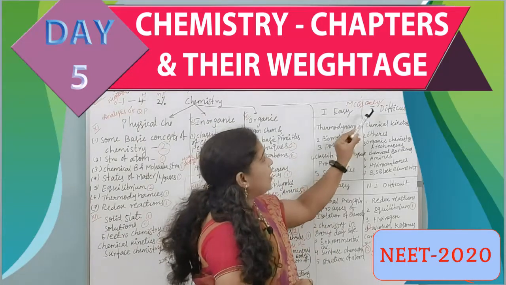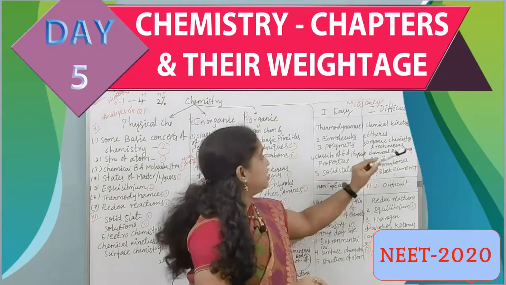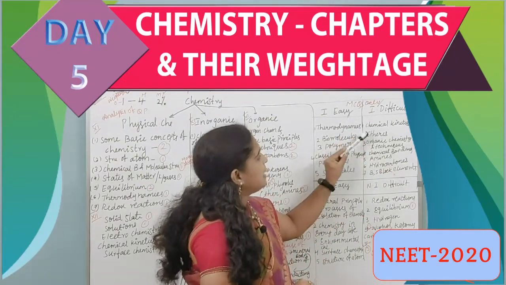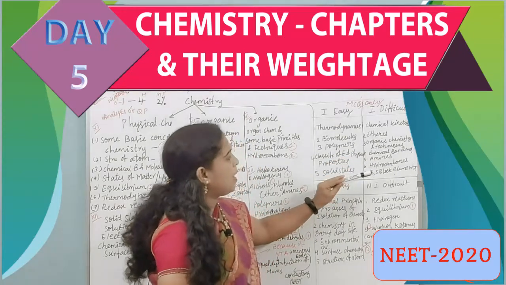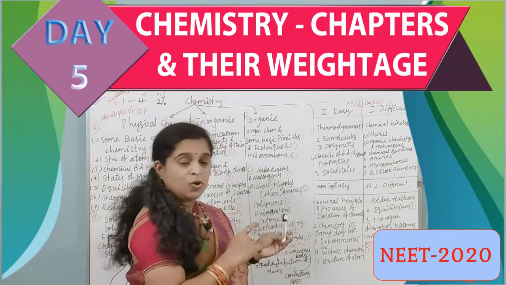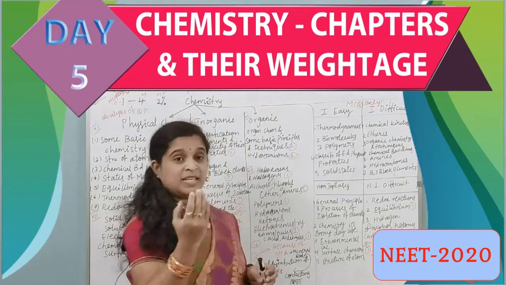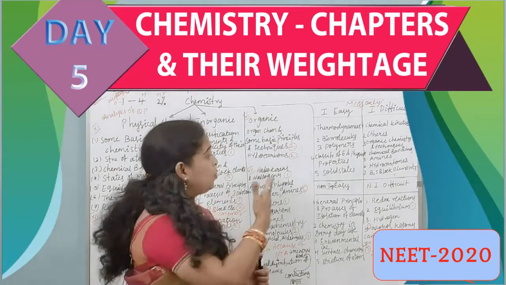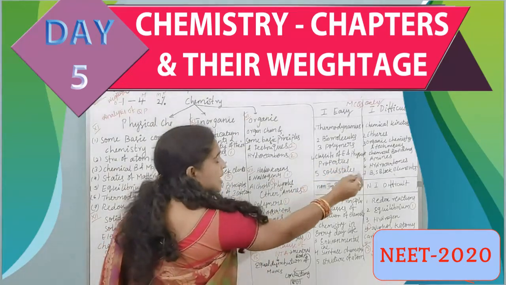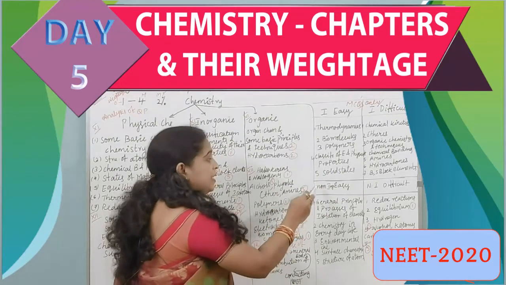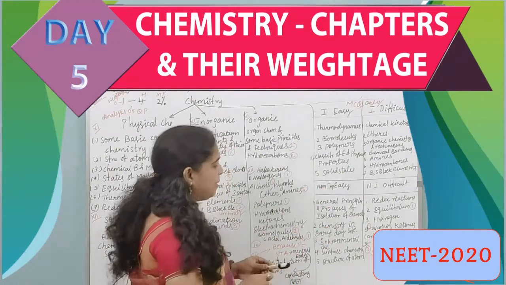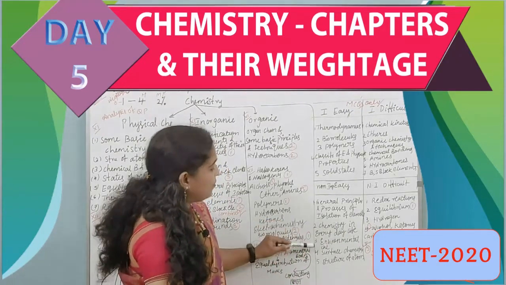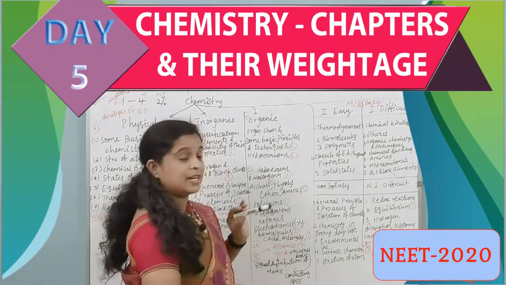And also next one, important and difficult. The chapters are chemical kinetics, ethers, organic chemistry and techniques, chemical bonding, amines, hydrocarbons and block elements. And these are also scoring the good marks. Means when they are framing the questions, you are going to get more from these two sections. Then go for the non-important easy, that is general principles and processes of isolation of elements, chemistry in everyday life, environmental chemistry, surface chemistry and structure of an atom.